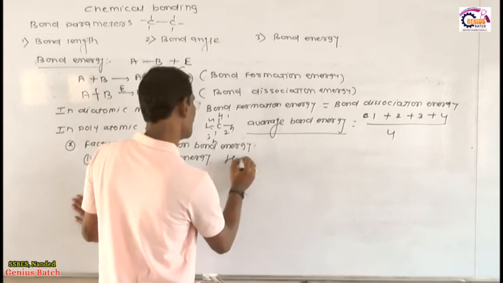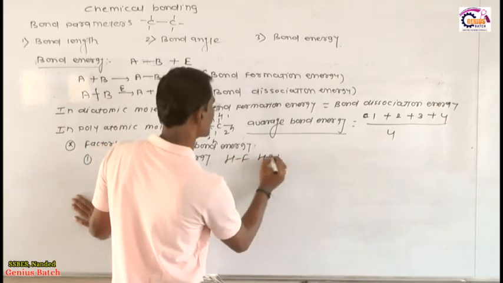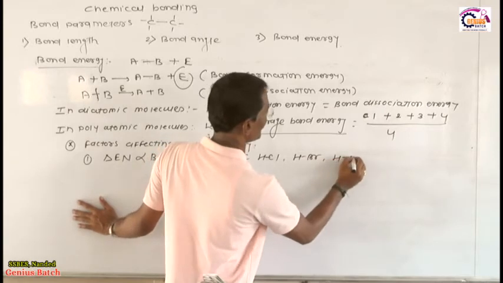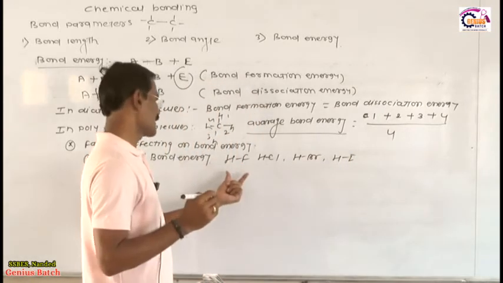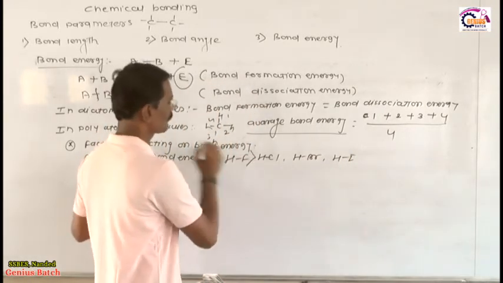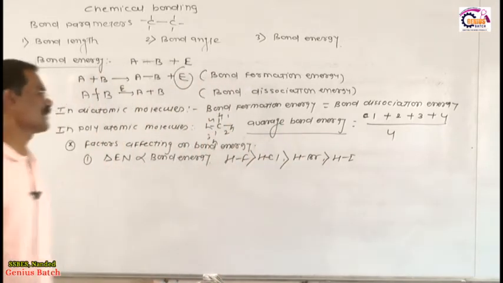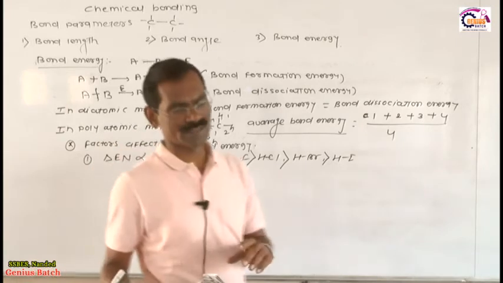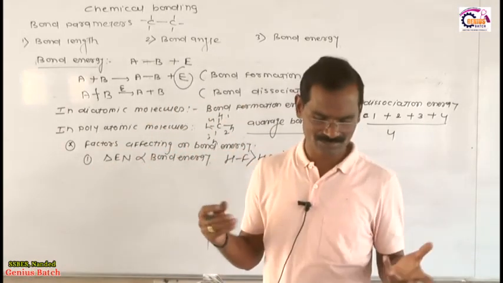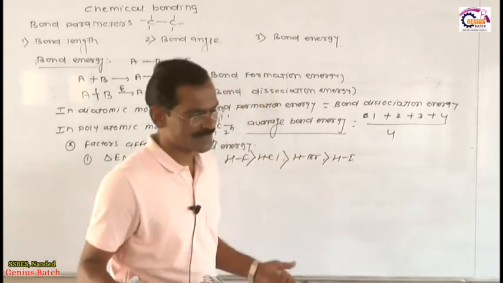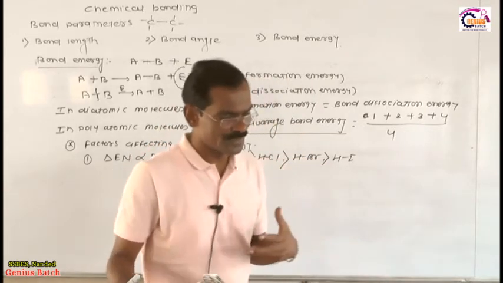For example, HF, HCl, HBr, and HI. My friends, the difference in electronegativity of HF is more, therefore bond energy is more, then HCl, and then finally HBr. So this is the order of bond energy considering the difference in electronegativity. Then the next factor is that bond energy increases due to resonance.